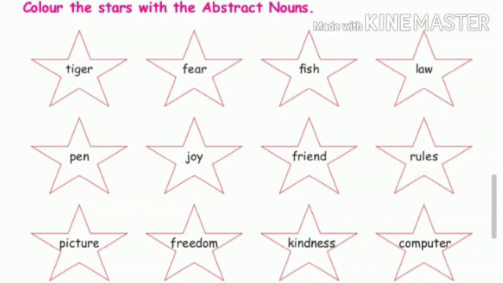Next one, picture. Picture is not an abstract noun. Freedom is an abstract noun. Kindness is also an abstract noun. Last one, computer is not an abstract noun. So, fear, law, joy, rules, freedom, kindness: these are abstract nouns.